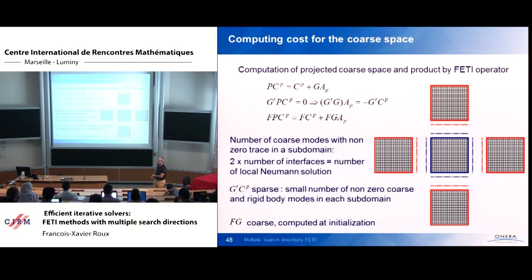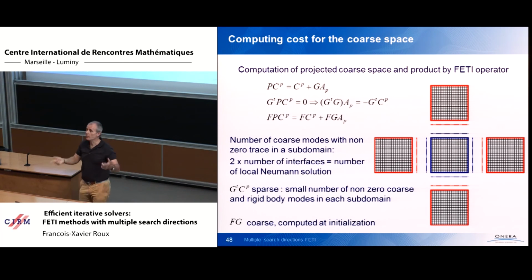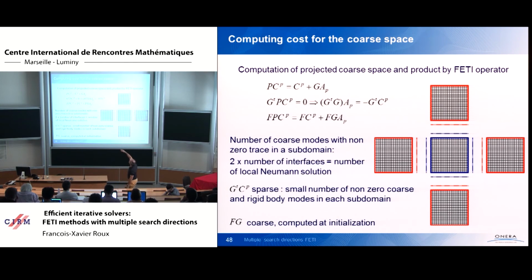This is a bad idea. Why? Because even if a vector is non-zero only on one interface, its projection is non-zero everywhere. Yes, but in fact, the correction is obtained by adding G times something. And G is also a coarse space. G is a set of local rigid body motions. So the projected CP is CP plus G AP. AP is a dense matrix, but AP is a matrix with dimension number of coarse space vectors times number of rigid body modes. So it is 2000 times 600, and it is a small matrix.